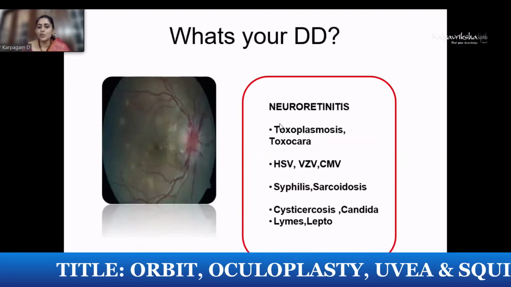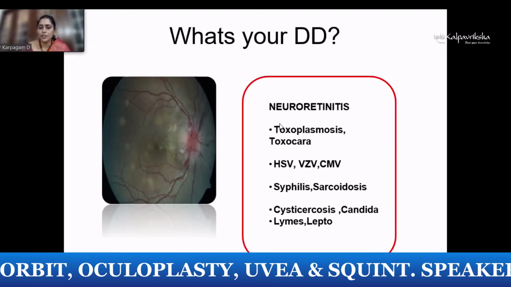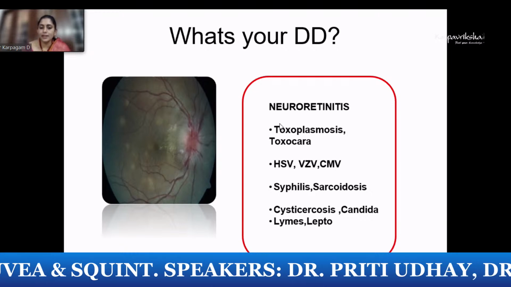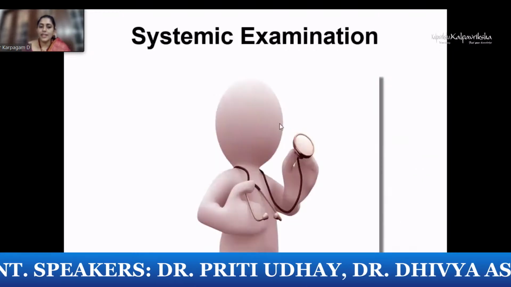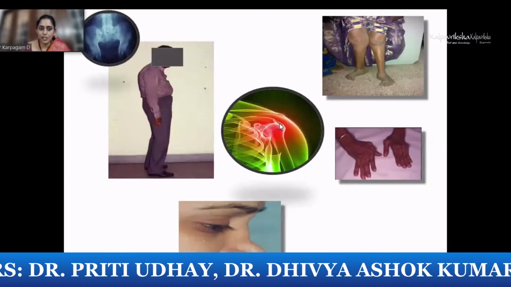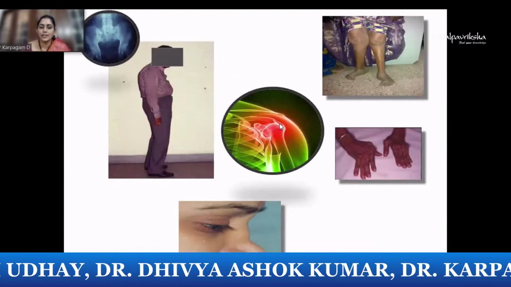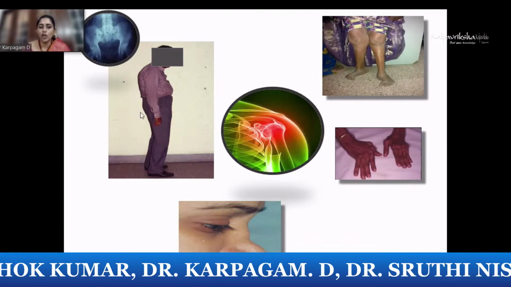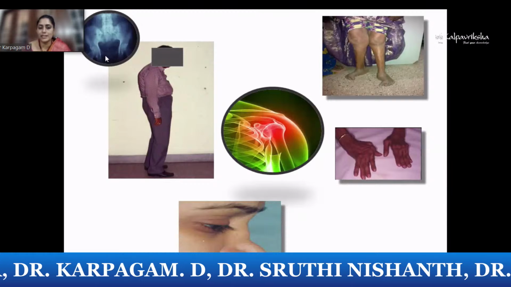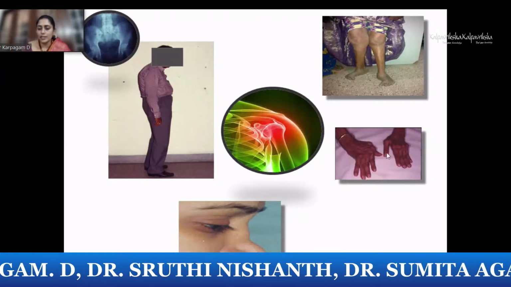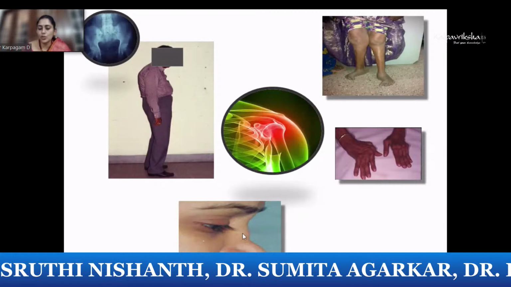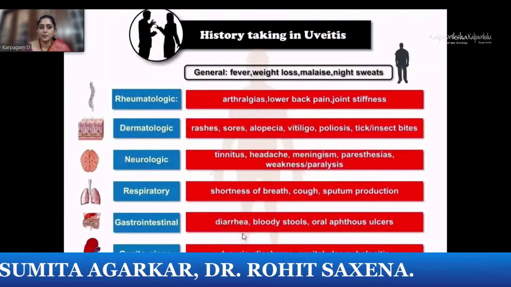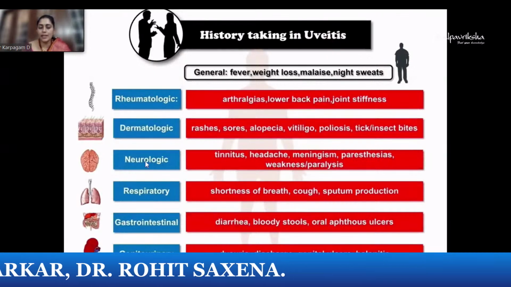So the differential diagnosis would be Toxoplasma, Toxocara, the viral uveitis, syphilis, sarcoidosis, cysticercosis, Lyme's and lepto. Never forget to have a thorough systemic examination, which includes a detailed examination of all the systems. Like in this case, when you're suspecting the patient is having an altered posture, could be because of a sacroiliitis in HLA-B27, in rheumatoid arthritis, in JIA. A depressed nose could be seen in cases of sarcoid, Wegener's, syphilis. So all the systemic examination is quite crucial.